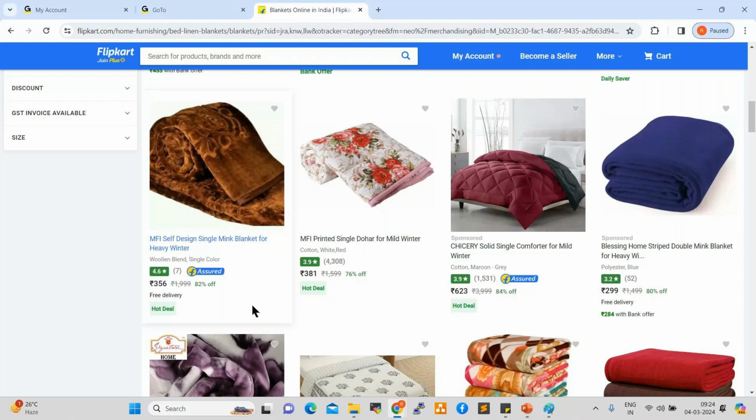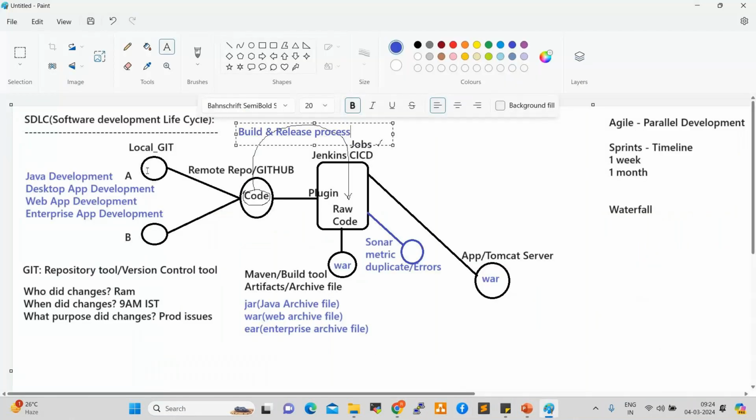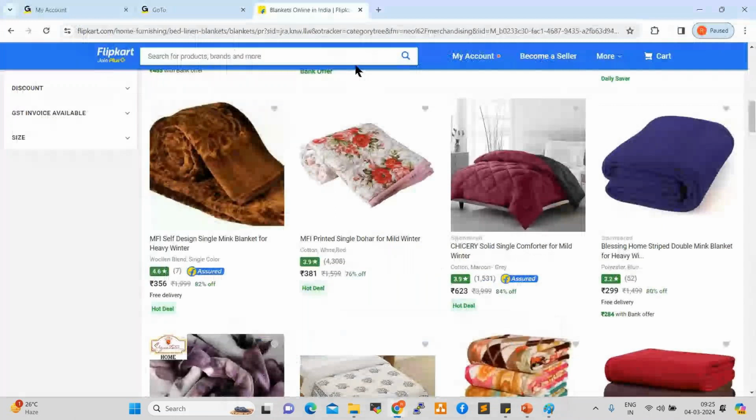Developers, the application team, the back end, modify the coding, and they push the code to the remote repository. Jenkins will take the code, convert it into a war file, and deploy onto the Flipkart server, so that the pricing changes will be reflected. This is the live application process. We have non-live applications also. What are those? For example,